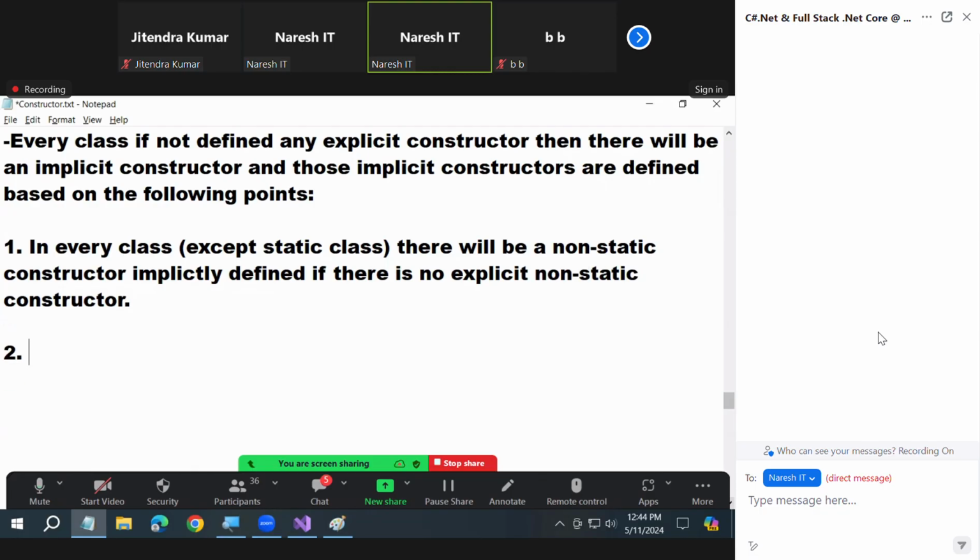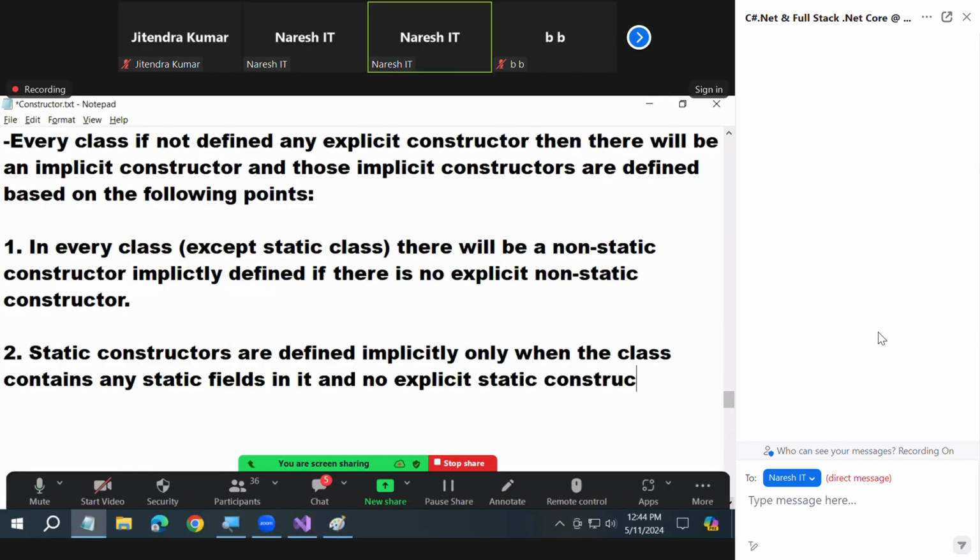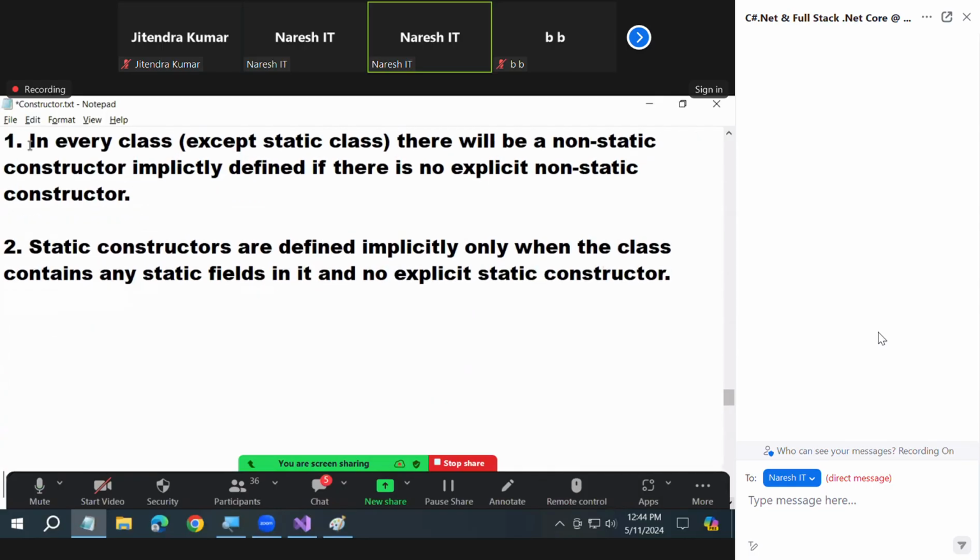Okay, let me write the second one also, then I'll explain. Static constructors are defined implicitly only when the class contains any static fields in it and no explicit static constructor. Read the first point carefully.